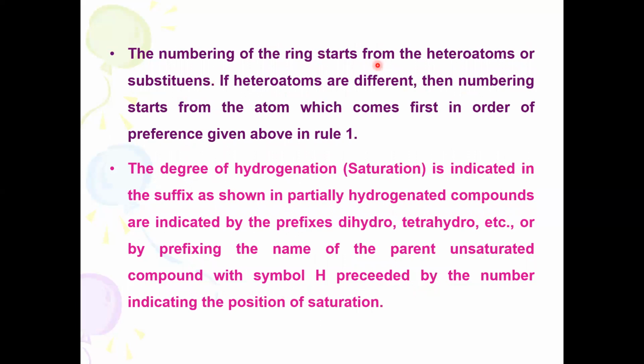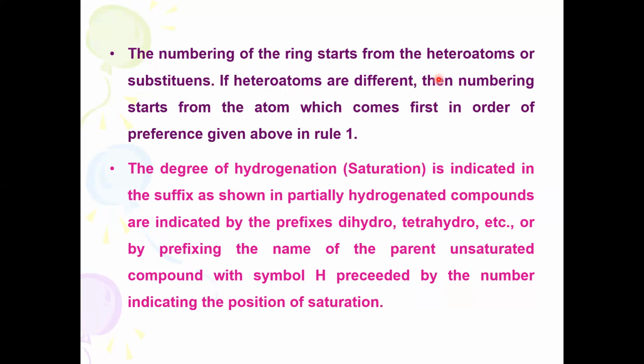Numbering of the ring starts from heteroatoms or substituents. Suppose the ring consists of heteroatoms only, then you always start from a heteroatom. Just like in functional compounds, take alcohols such as ethyl alcohol, propyl alcohol, CH3CH2CH2OH, the numbering always starts from the OH group.